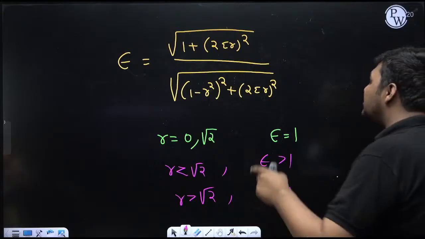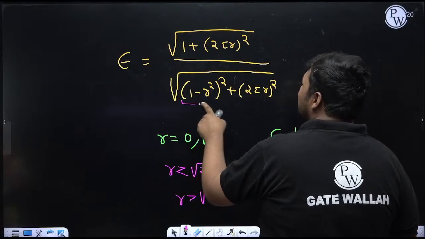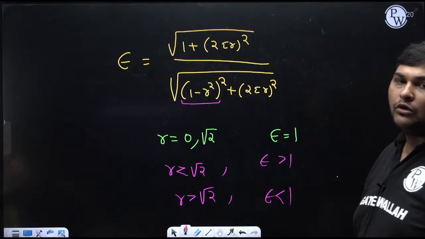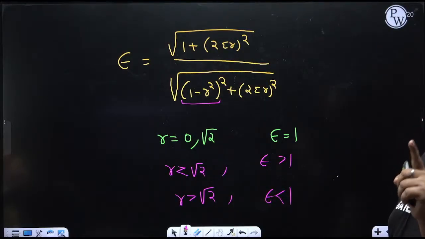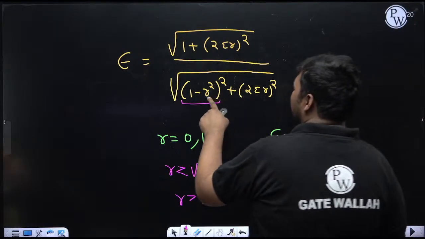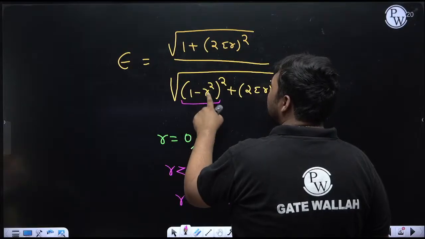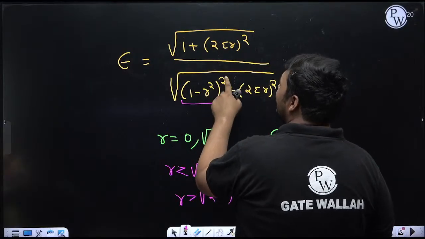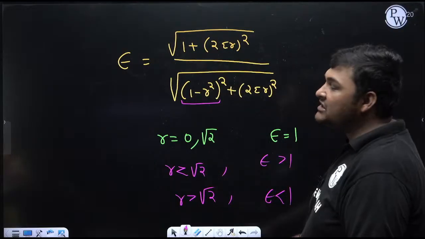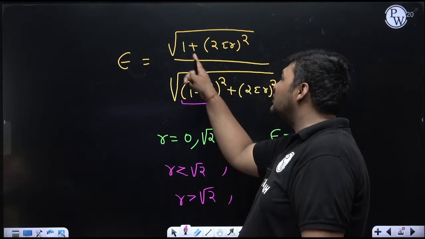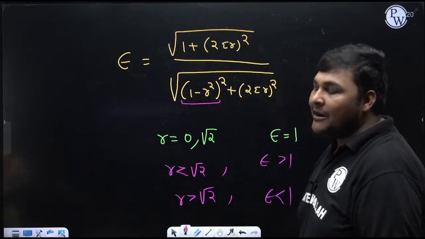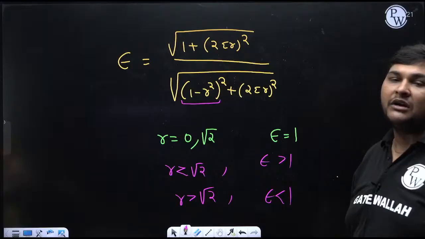Similarly, if R is greater than root 2, whatever the value of this term, it will come more than 1. Take any value greater than root 2. Suppose I am taking 2; root 2 is 1.414, so 2 is greater than root 2. If I take R equal to 2, it will be 2 square, which is 4, and 1 minus 4 is minus 3. Now minus 3 whole square, the square of minus is plus, so it will be 3 square, which is 9. You can see 9 is more than 1. So in that case the below part will be more and the above part will be less, and if the above is less and the below is more, this ratio will be less than 1.